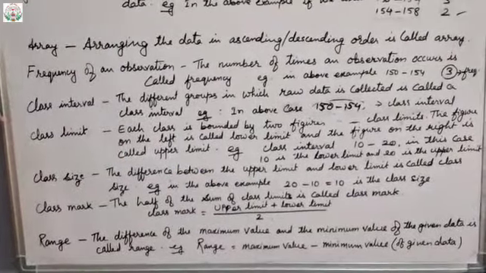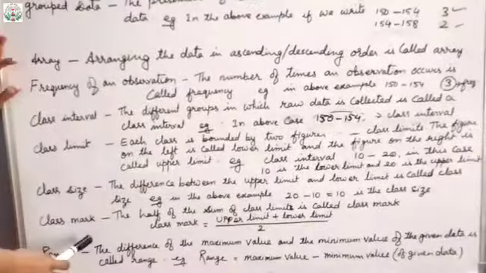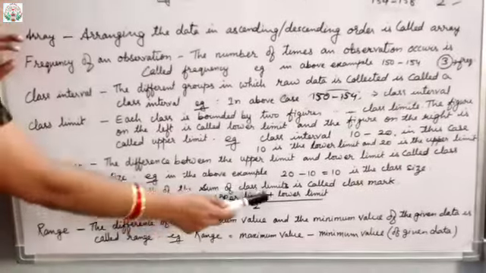Clear? Understood? Now come to the next, that is class mark. Class mark means half of the sum of the class limits.